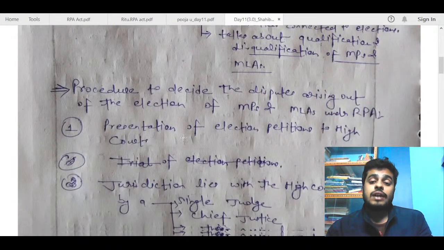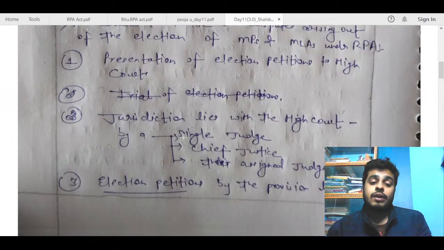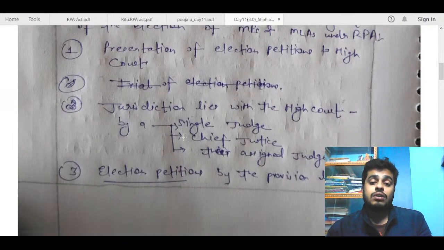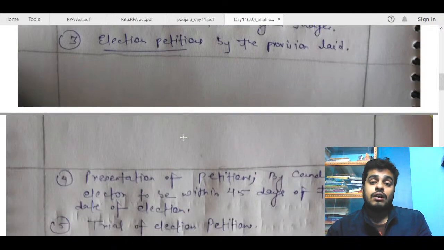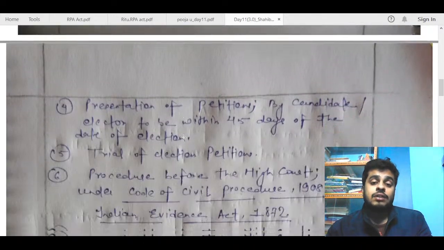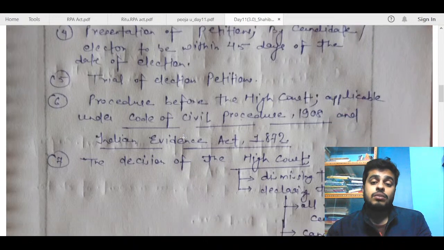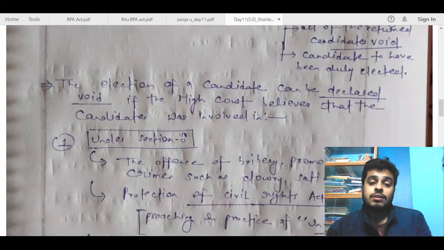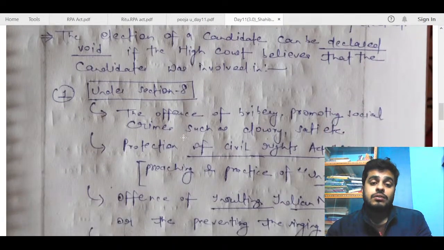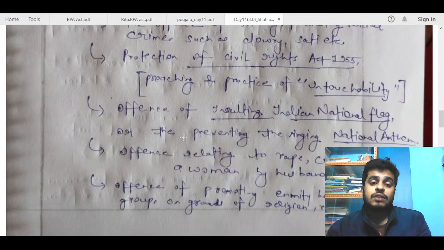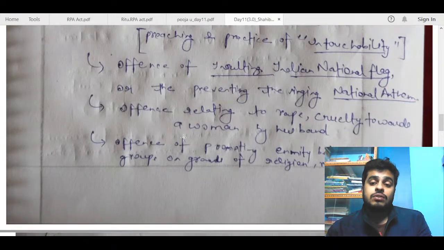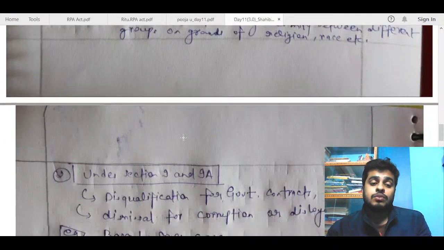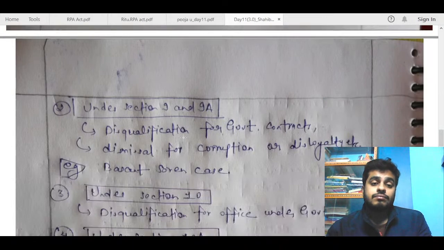Next, the procedure to decide the disputes is fine. Presentation of election petitions to the High Court. Jurisdiction lies with the High Court. Okay, election petitions by the provision, presentation of petitions by candidates. Okay, trial of election petitions. Procedure before the High Court applicable under the Code of Civil Procedure. Okay, the decision of the High Court declaring the election void if the High Court believes the candidate was involved in the offence of bribery. Okay, Protection of Civil Rights Act, offence relating to the offence.